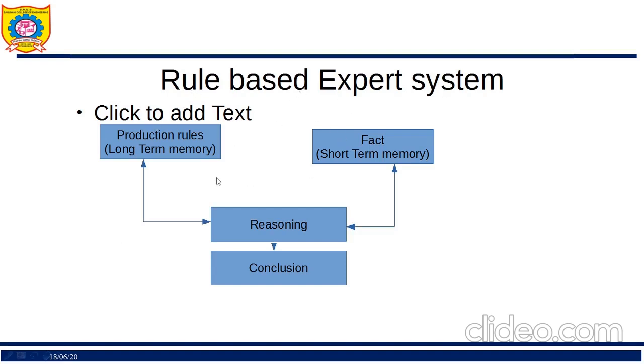A rule-based expert system uses these two things: one, it uses long-term memory, and second, it uses short-term memory. Now in our previous video, we have already learned what we mean by production rules, right? LHS gives RHS, LHS derives RHS. And we have also seen facts. Facts are nothing but the things which exist, findings which exist. So we have production rules and we have facts. Both are used, reasoning is done, and based on this reasoning, a conclusion is derived. This is done with the help of a rule-based expert system. So over here I have rules, over here I have facts. Both are used together, reasoning is done, and I get the conclusion.